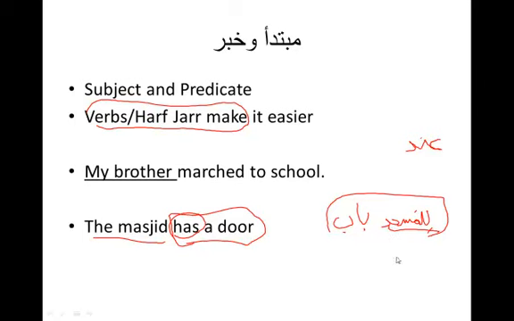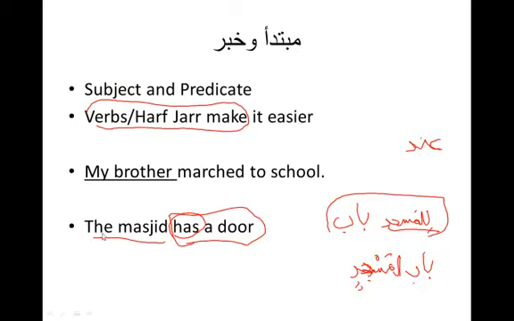Al masjid. How would you say it in idafa form? Babu masjidin. Babu masjidin. Or babul masjidi.